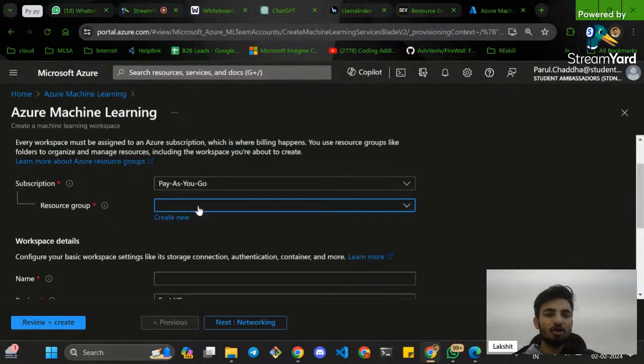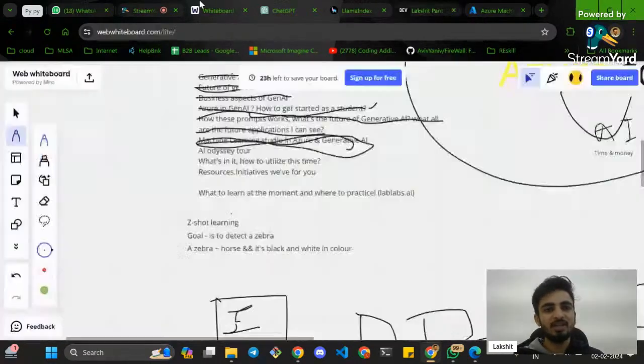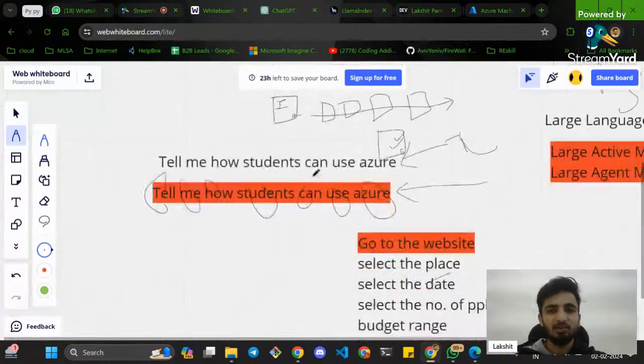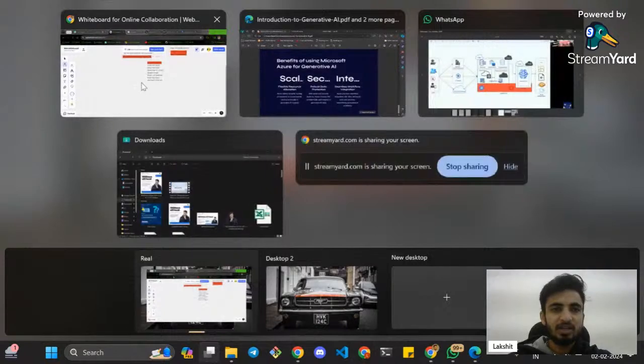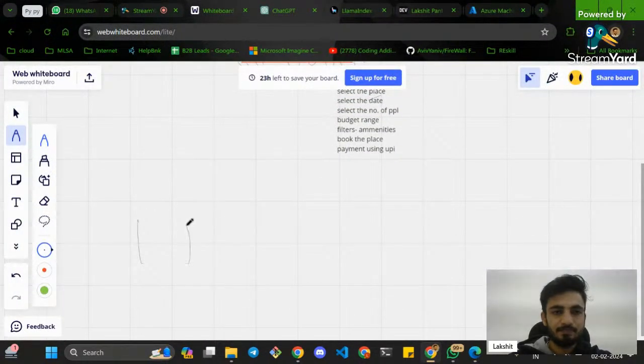Now what is a resource group? It's like a set of resources that are present in a group, right? I have already written a blog on this resource group, but I'll quickly tell you what a resource group looks like. Resource group is something like, I'll show it to you here.